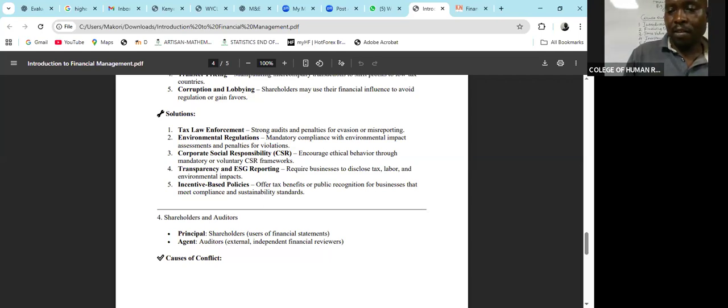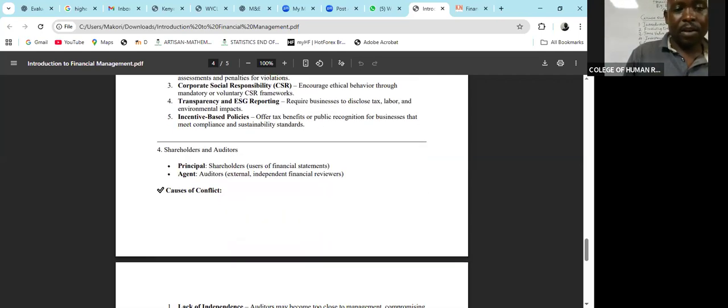And I don't know whether this is the last one. I want us to finish on this. The quarrels that will arise between shareholders and auditors. Sometimes, actually not sometimes, always, companies invite the auditors to come and give their independent opinions on how the financial statements have been prepared. Because it is the shareholders that will employ the auditors, the shareholders are the principal, the agent here is the auditors who are working on their behalf.